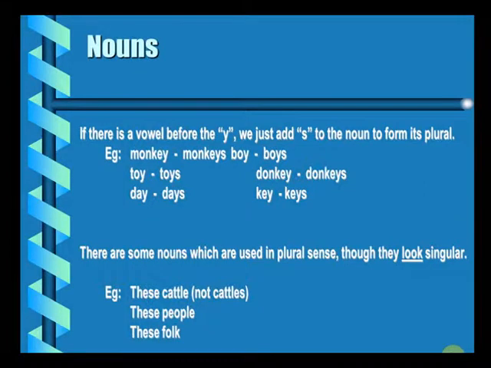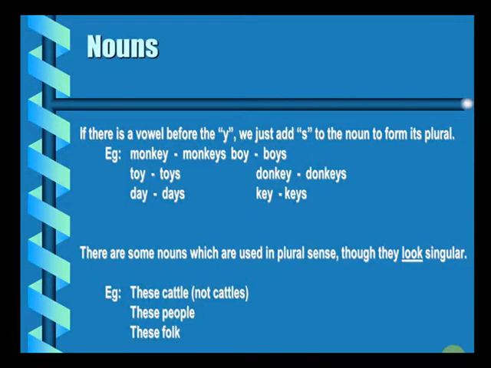Next example following, boy, ending with y and having a vowel o before it. So in that case it becomes boys. Toy, ending with y and having an o before it, becomes toys. Similarly, in all these examples, the same rule follows. Donkey becomes donkeys. Day becomes days. And key becomes keys.